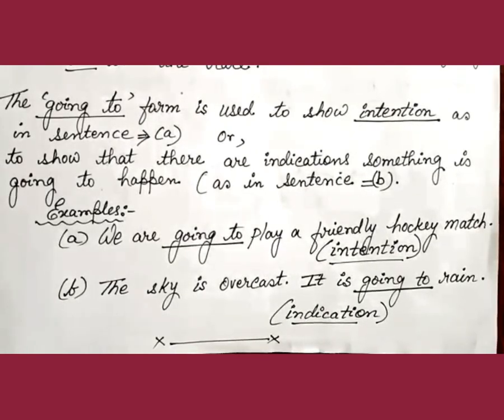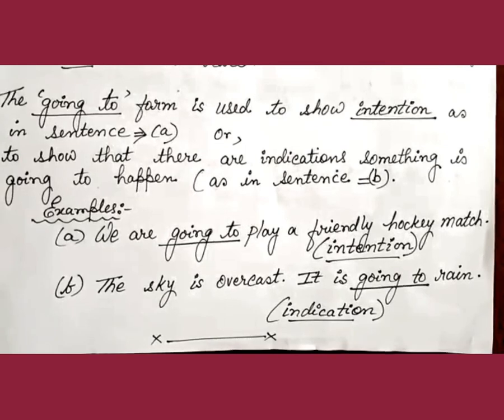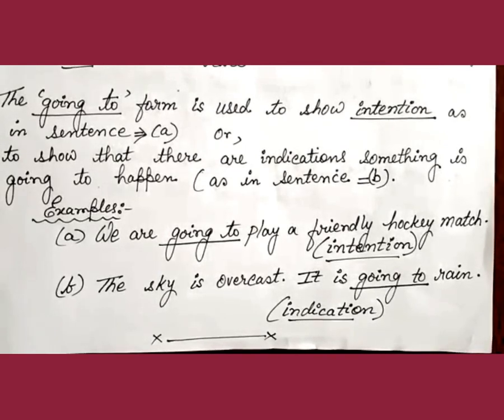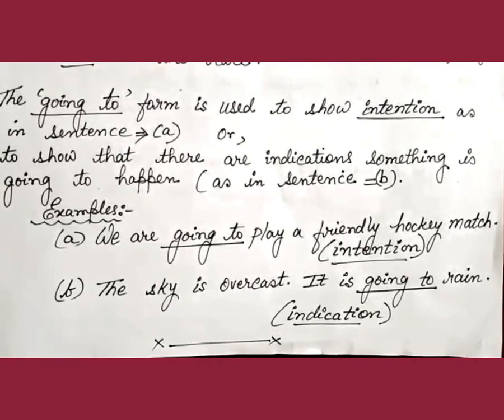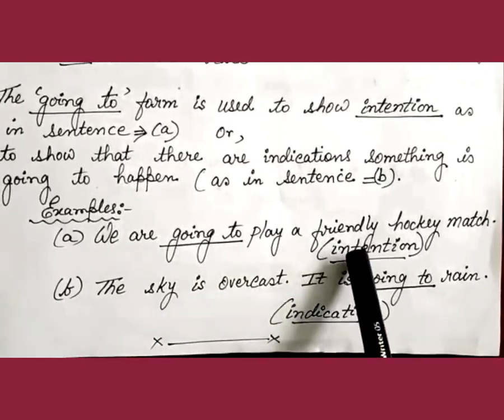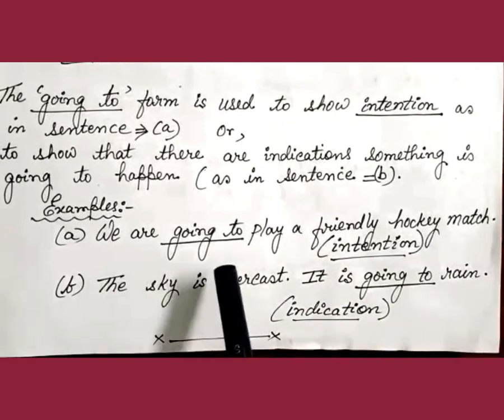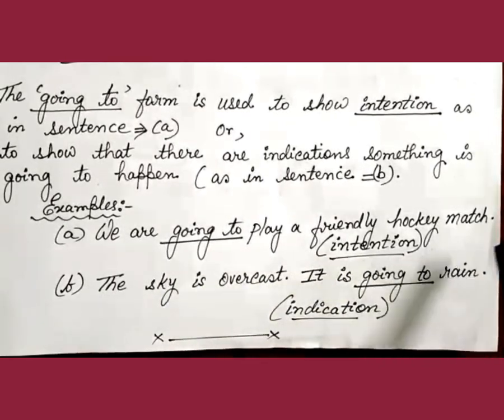In some sentences, the going to form shows intention, whereas in other sentences, the going to form shows indication. For example, we are going to play a friendly hockey match.